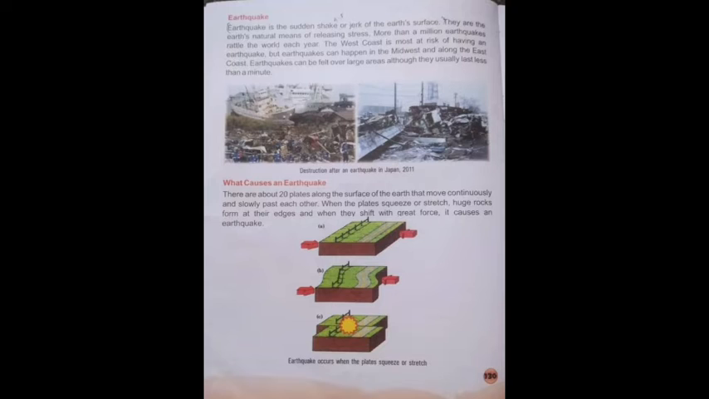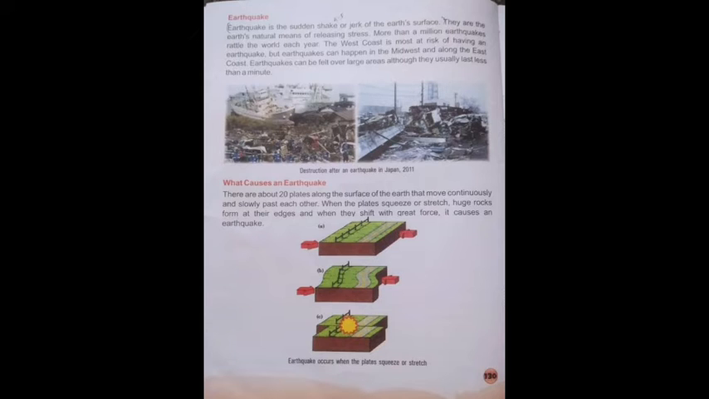The west coast is most at risk of having an earthquake, but earthquakes can happen in the Midwest along the east coast. See, the west coast, east coast and Midwest, these three are the areas where earthquakes happen more. Earthquakes can be felt over large areas, although they usually last less than a minute, just a few seconds.